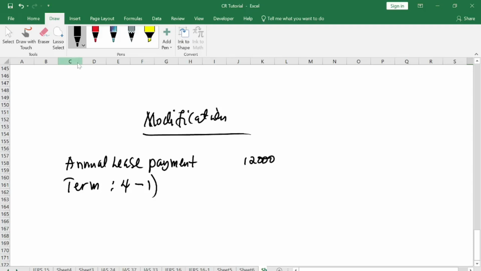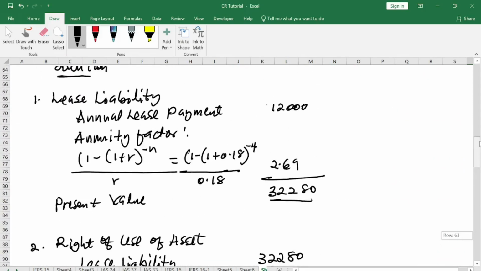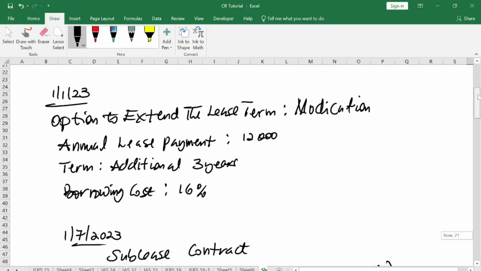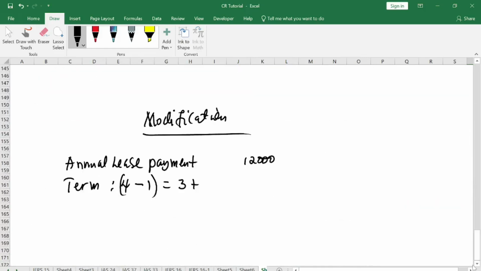So when you less it, what do we have? You will have 3 years, plus how many years do they want us to add? The standard says we should add 3 years in agreement. Okay, then we add 3 years. That gives us 6 years as revised.